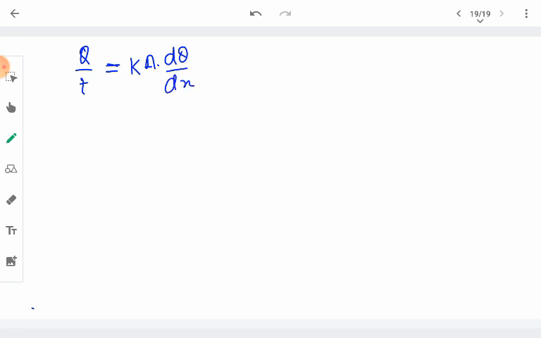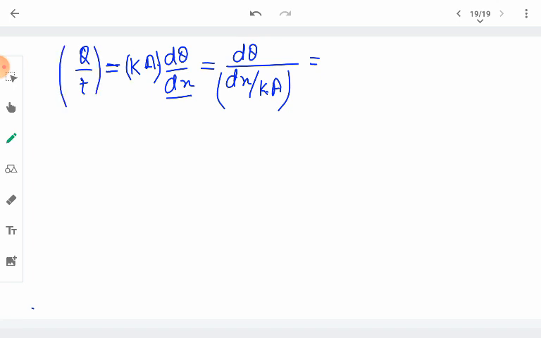So this is the rate of transfer of heat. The rate of transfer of heat will be given by, we can take K and A in here, so we get d theta upon dx divided by K into A. This term in the denominator is called the thermal resistance. So the rate of transfer of heat Q upon T is equal to d theta, the temperature difference of the two faces, divided by this thermal resistance, which we represent here by RH.